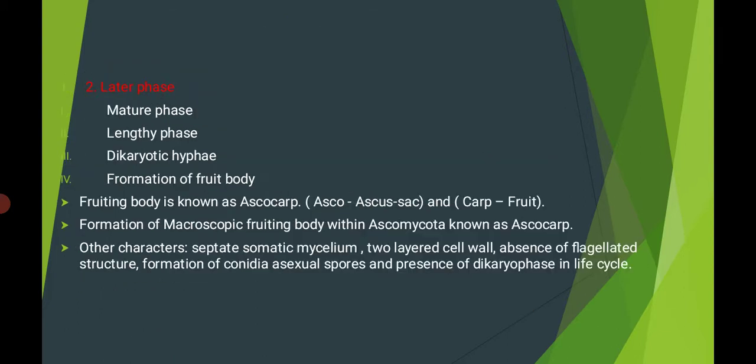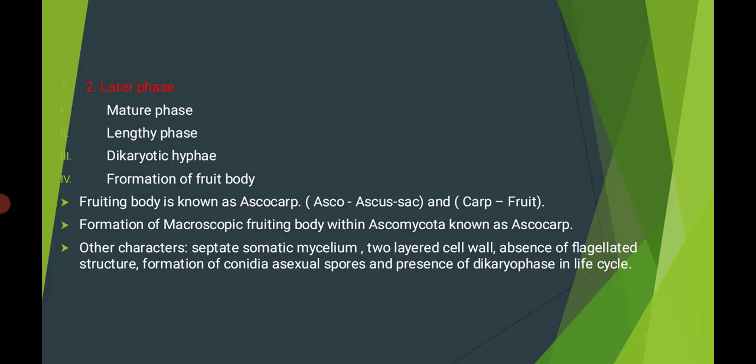Then the second one is the later phase. The later phase is known as the mature phase because it is a lengthy phase and it contains dikaryotic hyphae. Dikaryotic hyphae means the presence of two nuclei in the hyphae. That's why it is called dikaryotic. Then there is the formation of the fruit body, which is present in the later phase.